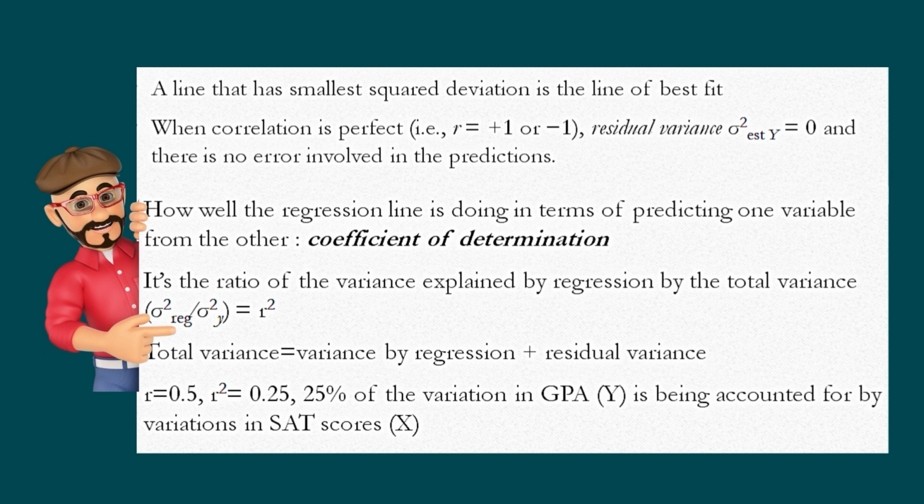For example, I have given here R as 0.5, so your R square will be 0.25. And what does it mean? It means that 25% of the variation in GPA is because of the variation in the SAT scores. So only 25% of the variation is because of SAT scores. The rest 75% may be from other factors. So this is not a very good prediction actually.